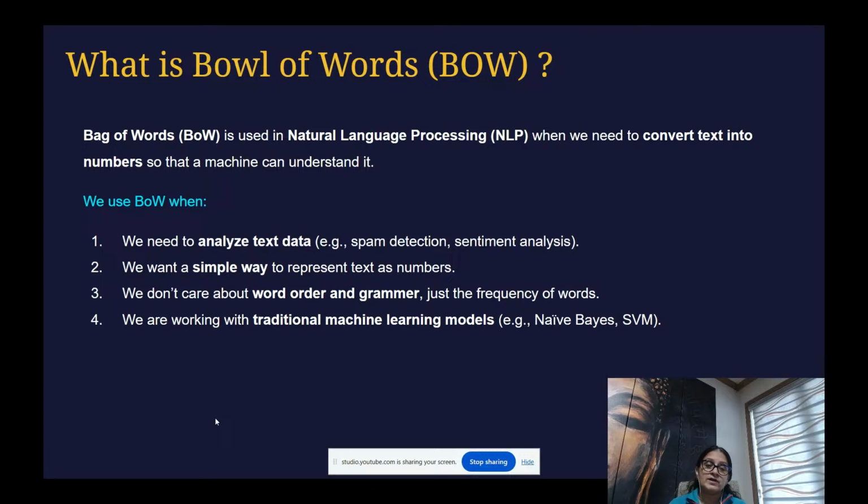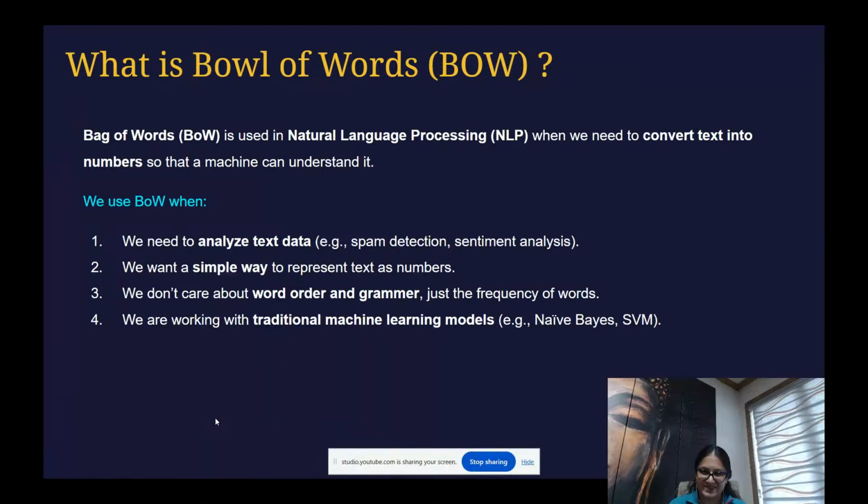For example, if you are extracting data from articles or PDF files, and now it's time to build the model, you want to convert it into machine learning code. Because a machine does not understand categorical data, we need to convert our data into numerical form. At that time, bag of words is one of the popular methods from natural language processing.